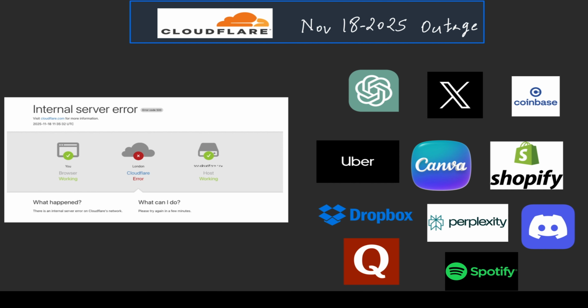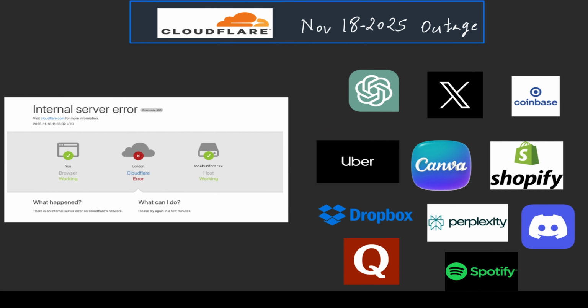Hello everyone. So today we will learn about the recent Cloudflare outage on 18 November 2025. Like recently we also had the AWS outage and now the Cloudflare outage. On that day we were getting this particular error on the pages if you accessed any of the above